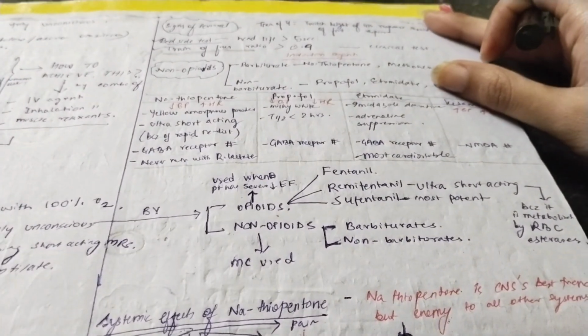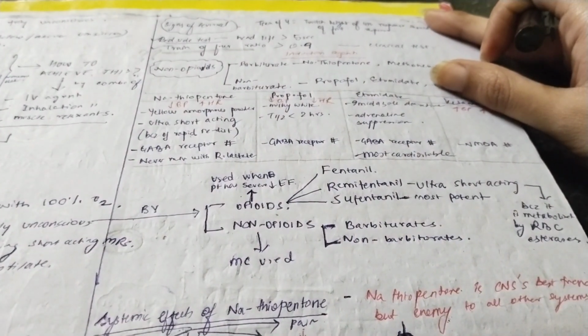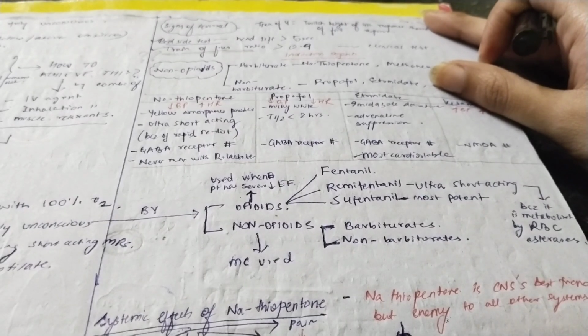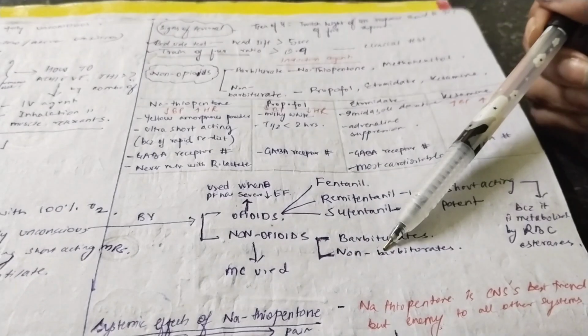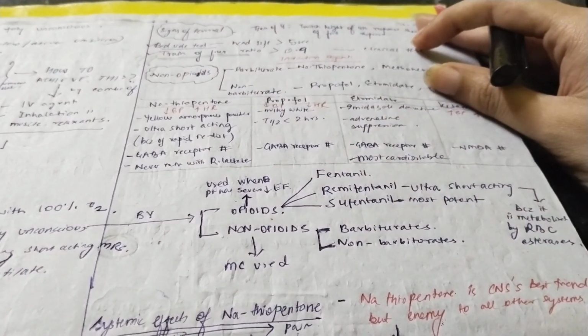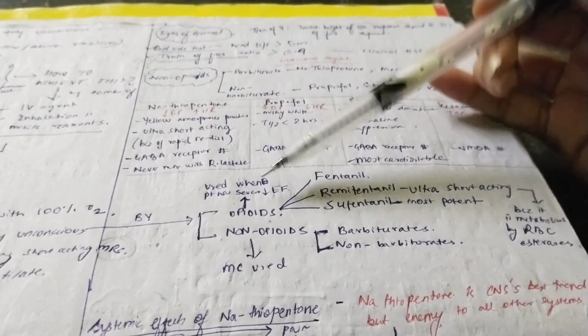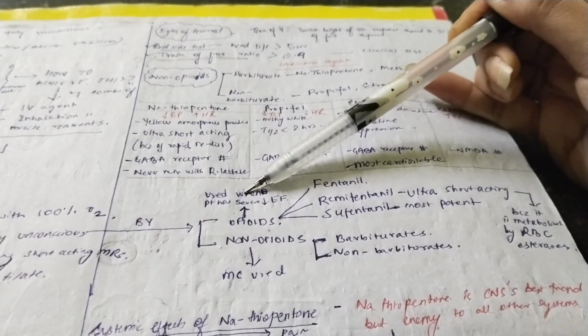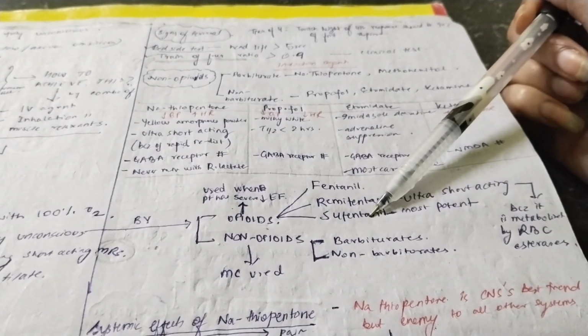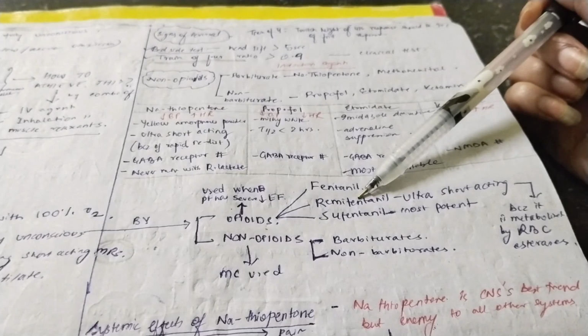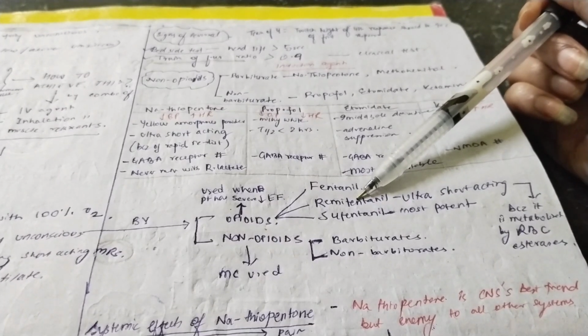So the question arises when to use opioids and when to use non-opioids as an inducing agent. Mostly, remember, non-opioids are the ones used as inducing agents, and among non-opioids we have barbiturates and non-barbiturates. The question arises, when do we use opioids? We use opioids in those patients who have severely reduced ejection fraction. And which opioids do we use? Fentanyl, remifentanil and sufentanil. Sufentanil is the most potent one and remifentanil is the ultra short acting one. Okay, so we have done the inducing agents.